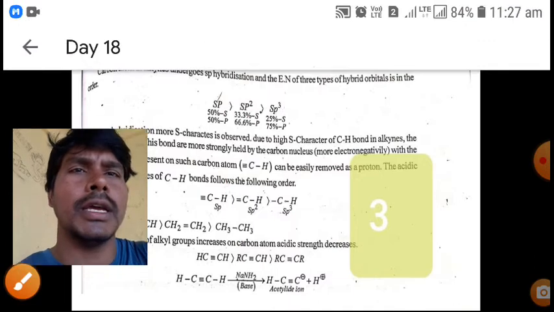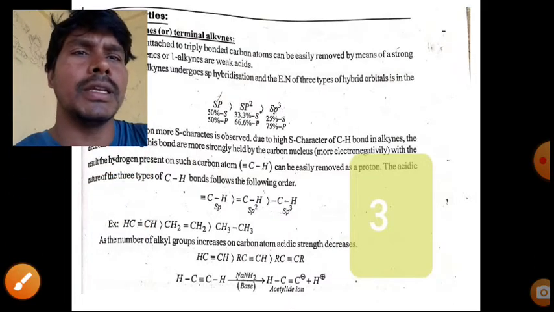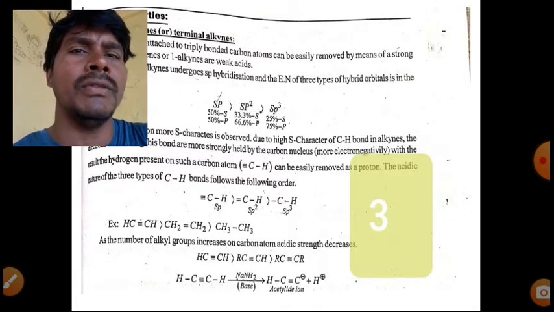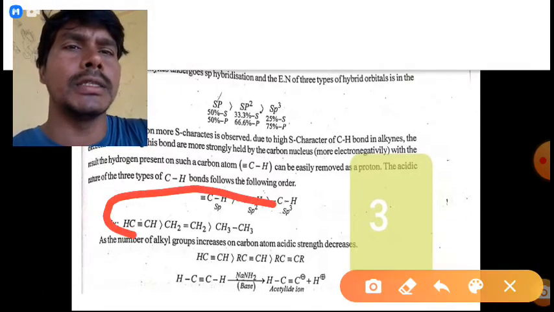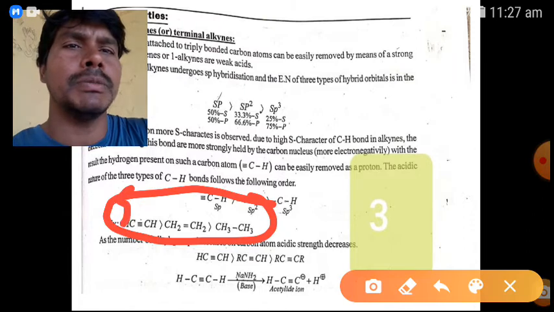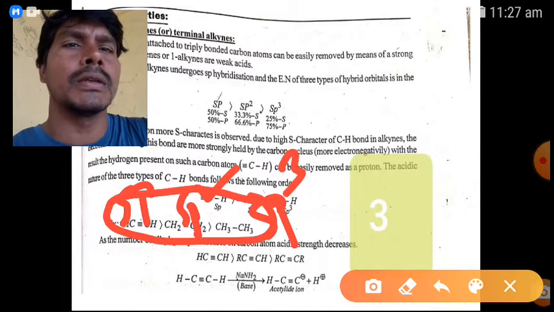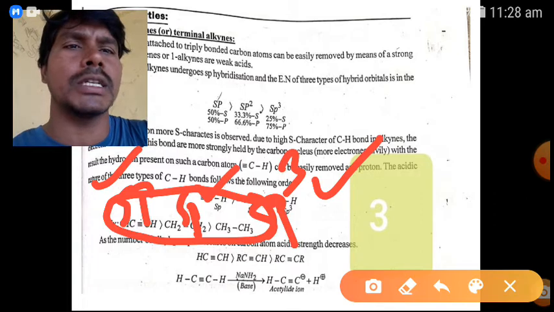So acetylene is the strongest acid, then ethylene, then ethane. This is the order of acidity, and it depends on hybridization: sp hybridization, then sp2 for the double bonded carbon, then sp3 for the single bonded carbon. More s character means more acidic, and low s character means less acidic.